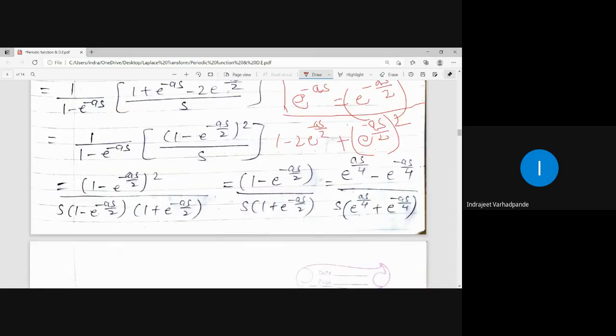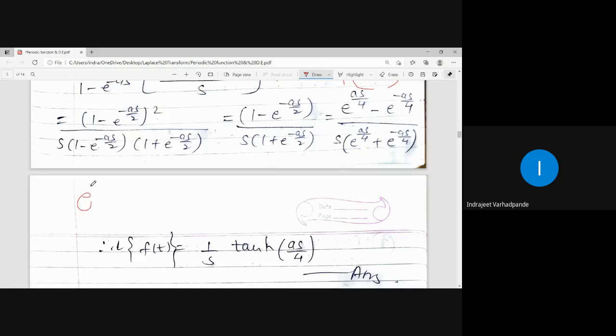So 1 minus e to the power minus as by 2 whole square, and one of the values from the denominator gets cancelled. So I am left with 1 minus e to the power minus as by 2 upon this. But I want here exponential term with the positive index. Here there is a negative index, to satisfy it with the definition of hyperbolic tan. So how I will be splitting e to the power minus as by 2? Tell me, how you can split? 1 can be split as half plus half.